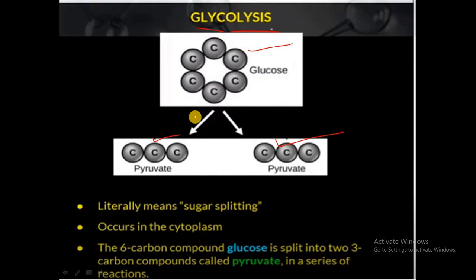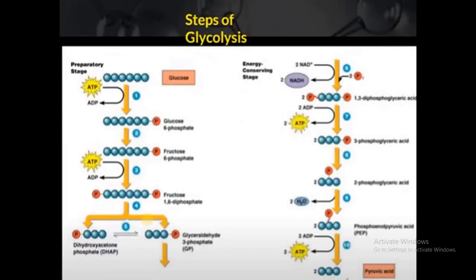Glycolysis is also called the EMP pathway, because the steps were studied and explained by the scientists Embden, Meyerhof, and Parnas. When you look into the steps, you find 10 sequential reactions in glycolysis, so we can study it in 10 different steps.